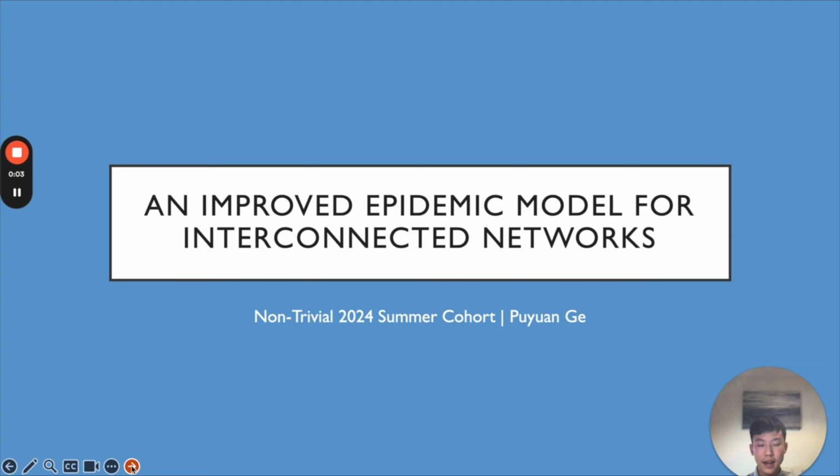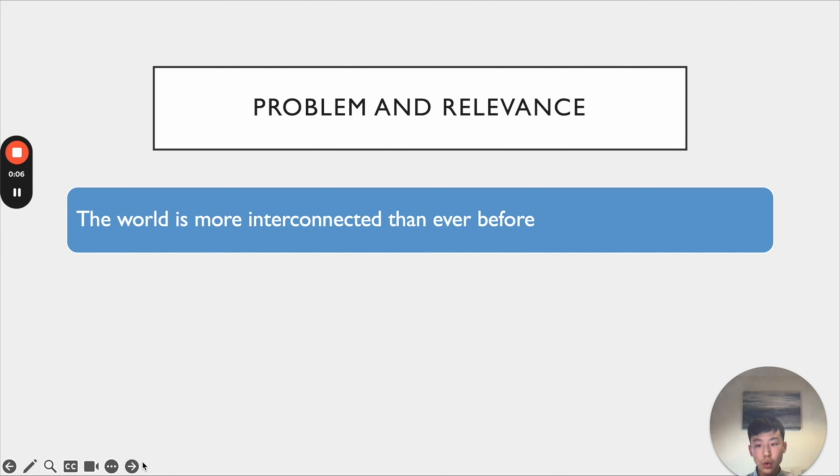My proposal covers an improved epidemic model for interconnected networks. The world is more interconnected than ever before. It is now, more than ever, cheaper, easier, and faster to travel internationally. In 2004, global air traffic was 2 billion passengers, whereas in 2019 it was 4.7 billion passengers.